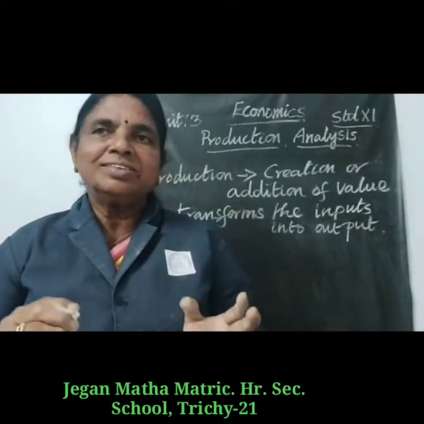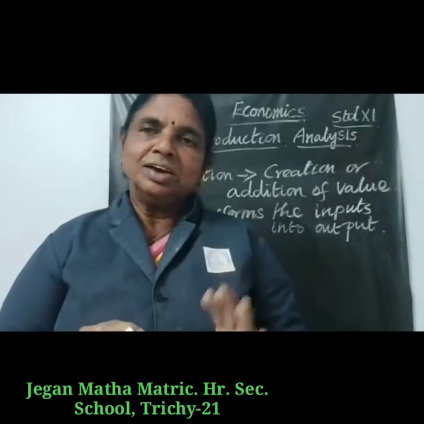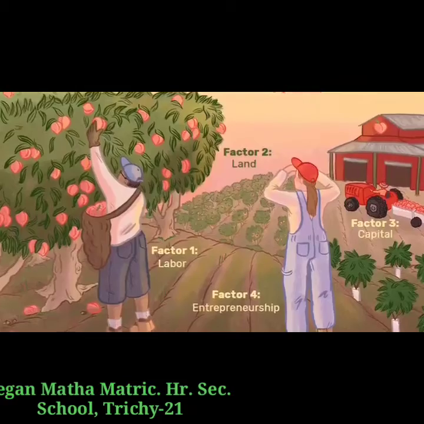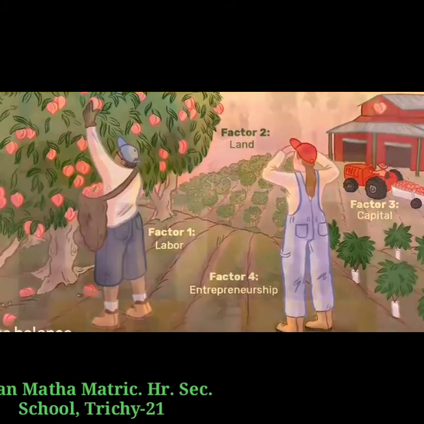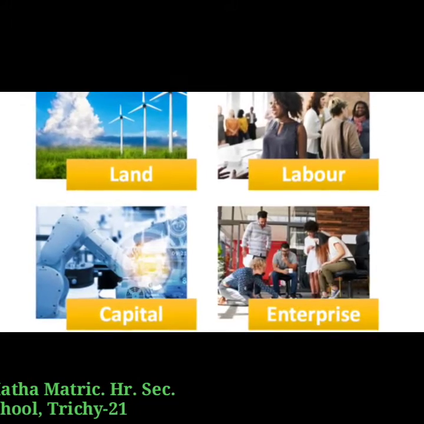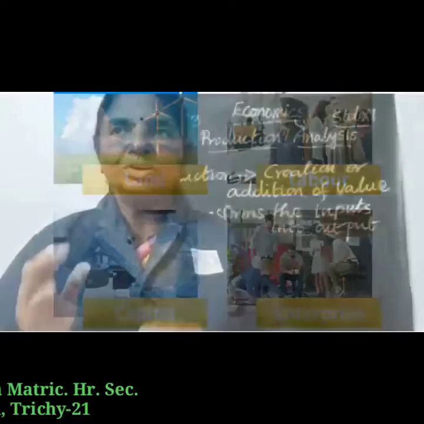Production is the result of cooperation of four factors of production, namely land, labor, capital, and organization. Factors means resources used in the process of production of goods, commodities.